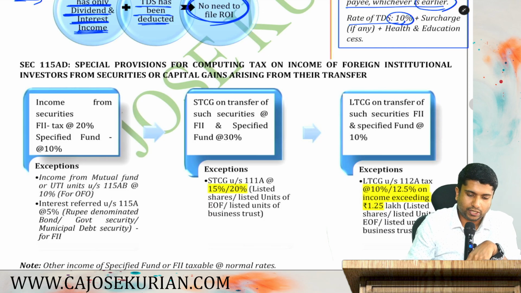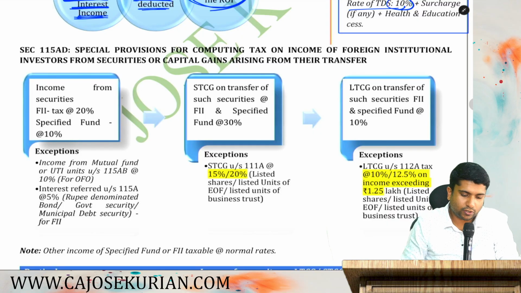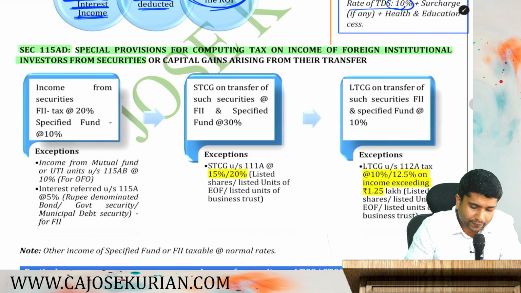Okay. So now let's discuss 115AD. So friends, what is this 115AD? Listen, section 115AD, special provisions for computing tax on income of foreign institutional investors from securities or capital gain arising from their transfer.